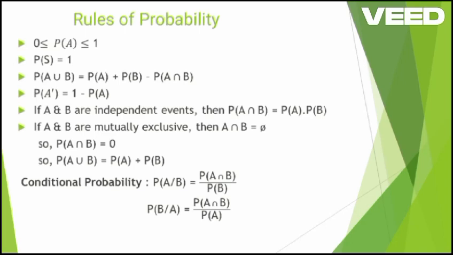What is conditional probability? Conditional probability is denoted by probability of A upon B, that is equal to probability of A intersection B upon probability of B. Probability of B upon A equals probability of A intersection B upon probability of A.